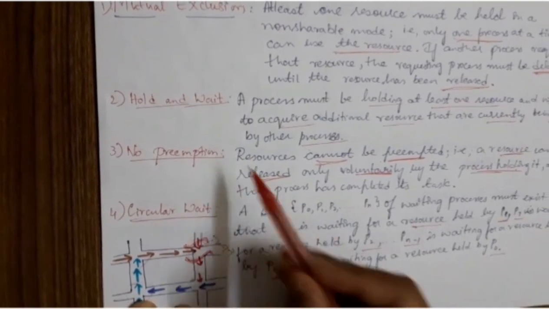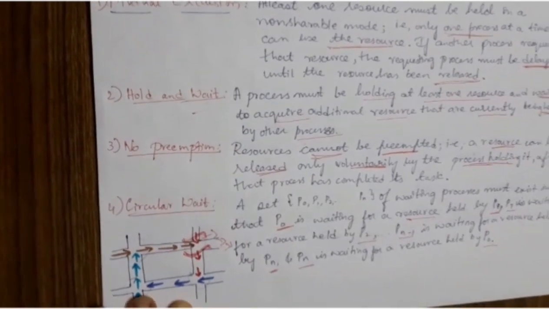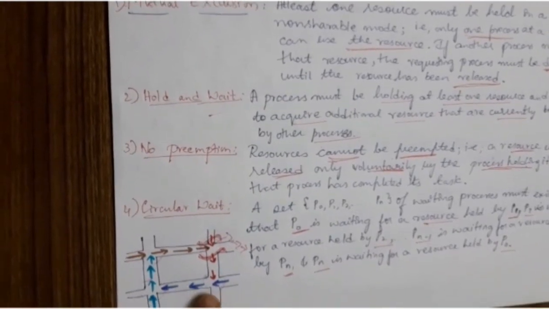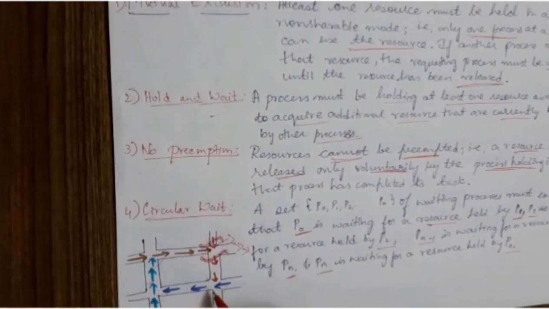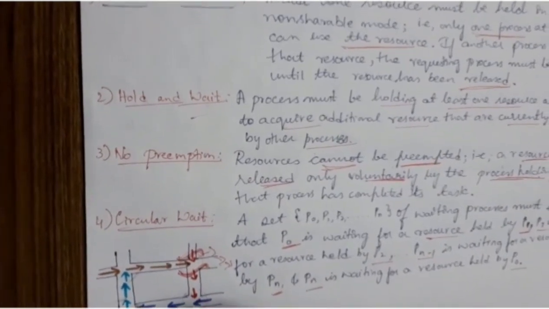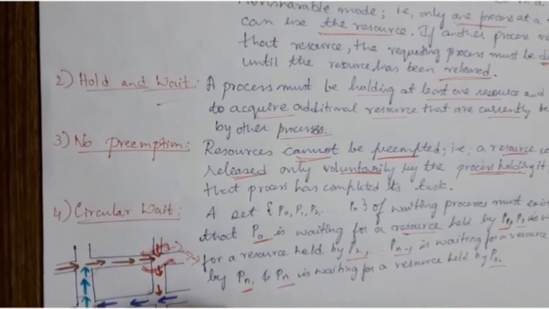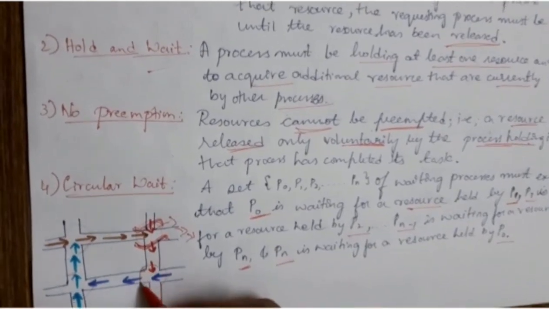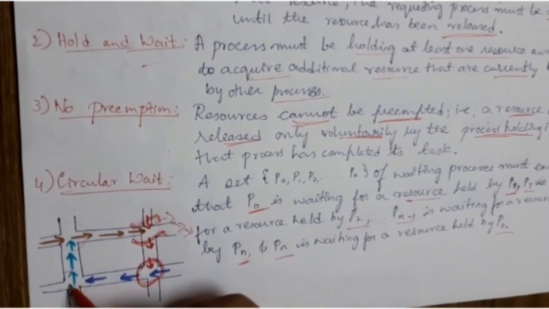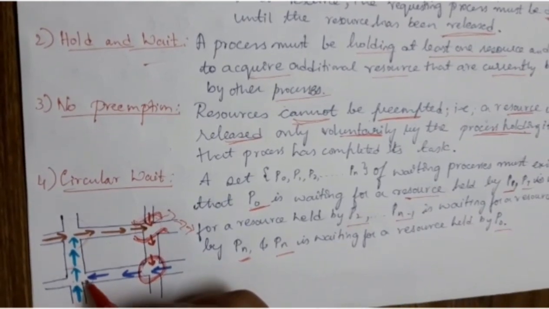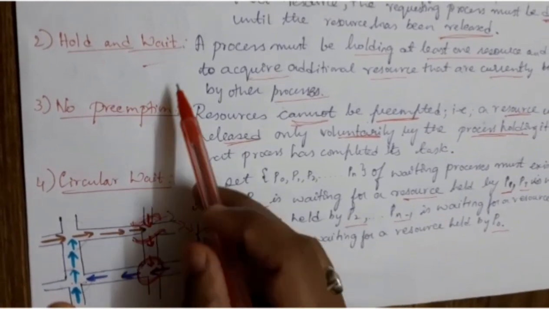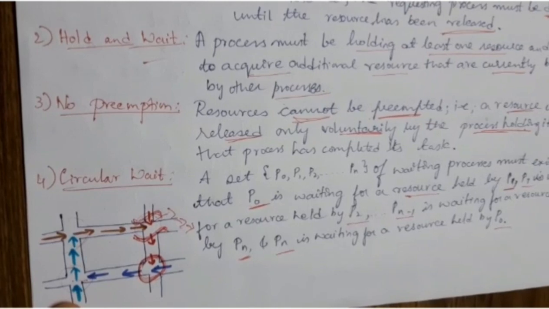Next, how to break the hold and wait condition? I can tell that this particular junction can hold the traffic only if it is free. Then only my hold and wait condition will be false.